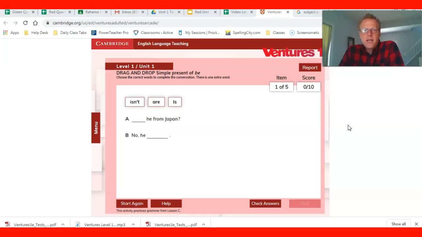Okay, in this activity on Arcade, we're just reviewing yes/no questions and answers. It says, drag and drop simple present of be. Choose the correct words to complete the conversation. There is one extra word. All right, here we go. Blank he from Japan. Is he from Japan? No, he... I'd have to use this one, wouldn't I? Isn't.